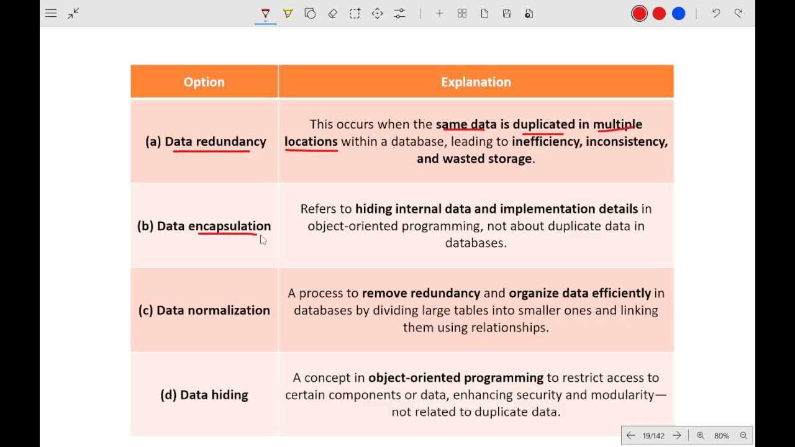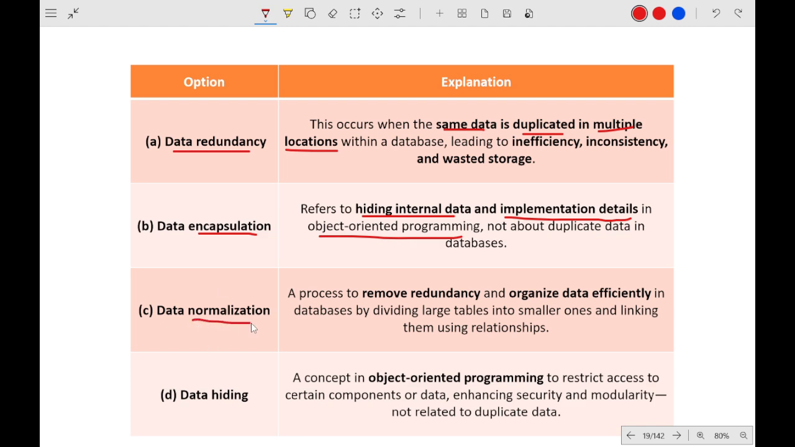What is data encapsulation? Hiding internal data and implementation details in object oriented language. This refers to hiding the internal data, that is, what type of data are used and how it has been implemented. These are hidden in object oriented programming. So that is data encapsulation.